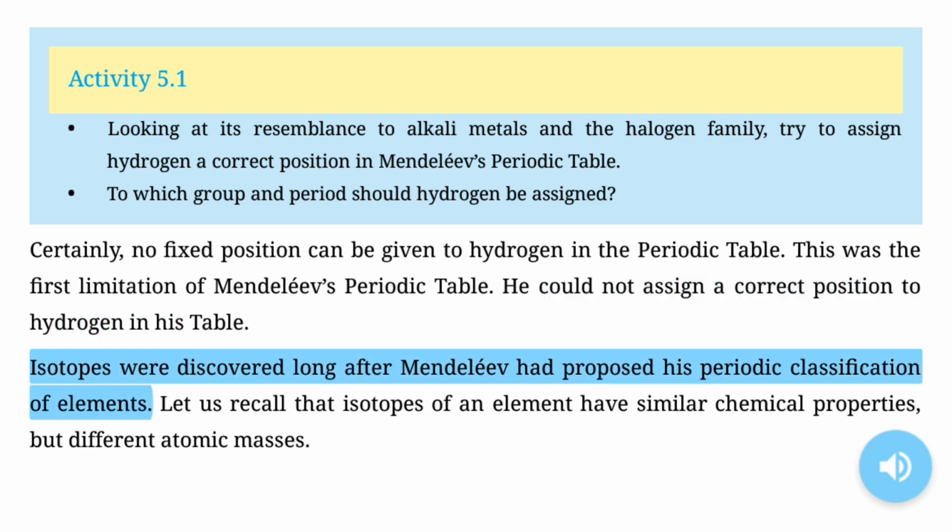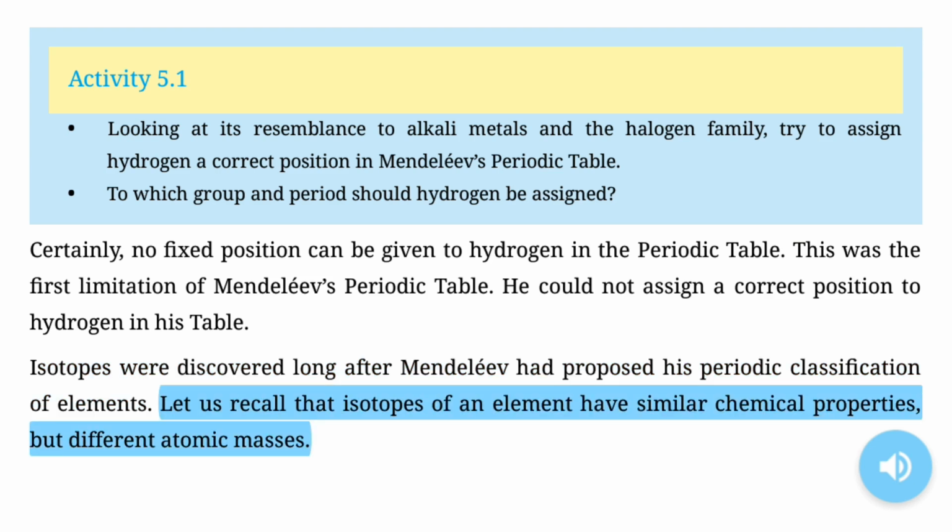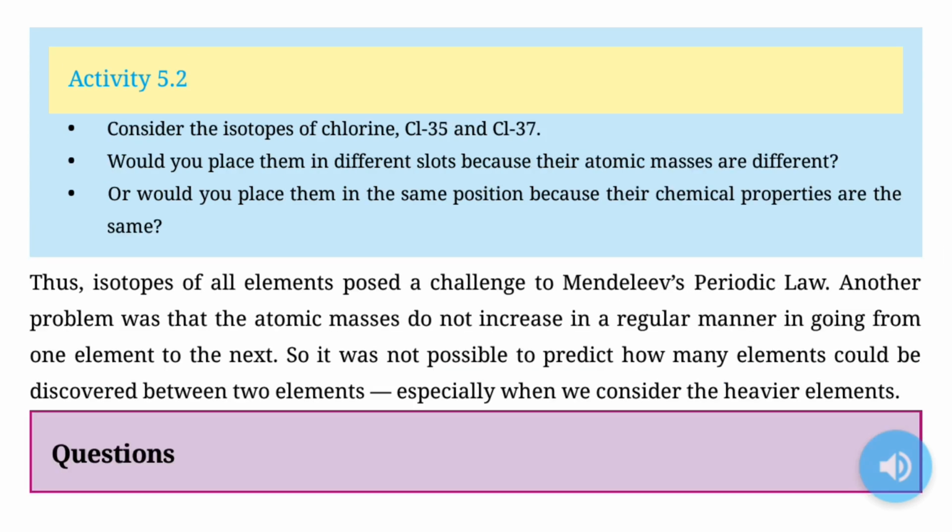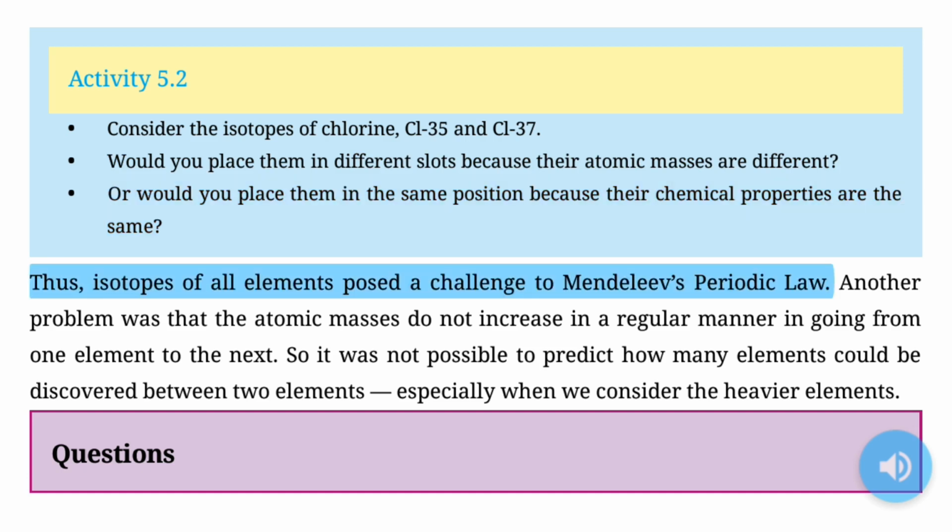Isotopes were discovered long after Mendeleev had proposed his periodic classification of elements. Let us recall that isotopes of an element have similar chemical properties, but different atomic masses. Activity 5.2. Consider the isotopes of chlorine, Cl-35 and Cl-37. Would you place them in different slots because their atomic masses are different, or would you place them in the same position because their chemical properties are the same? Thus, isotopes of all elements posed a challenge to Mendeleev's periodic law.